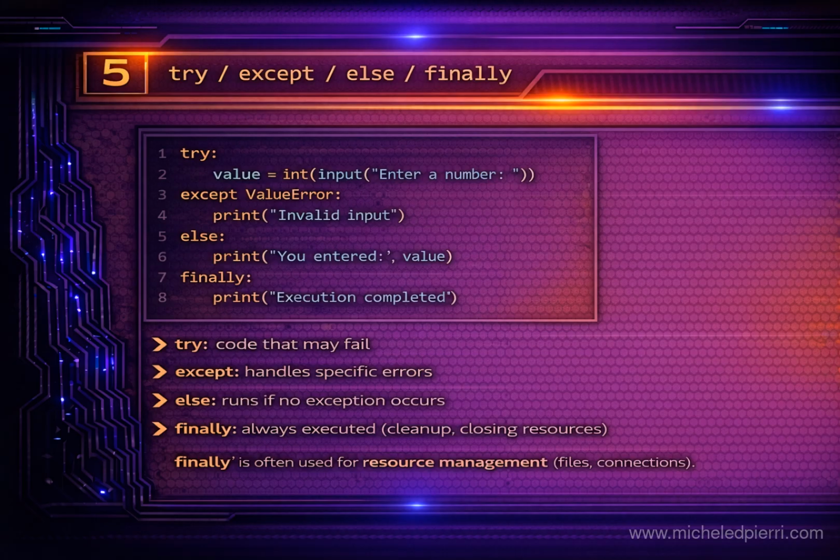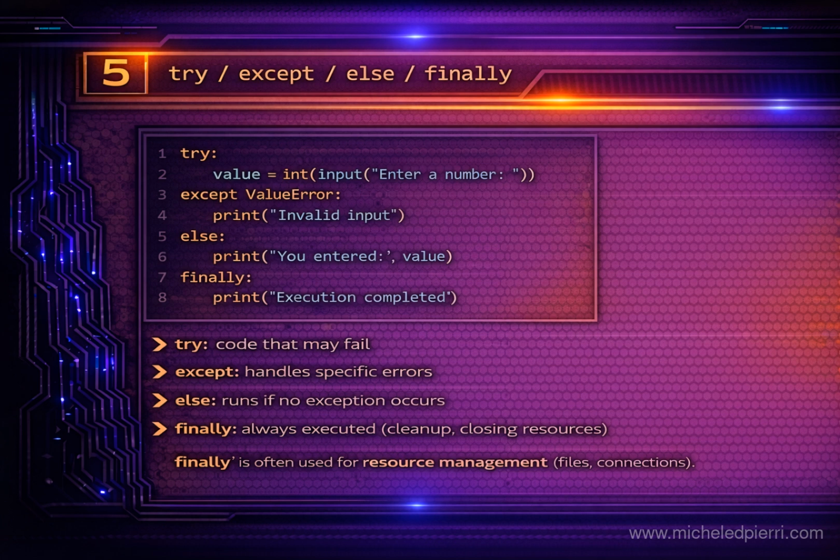Think of this structure as a full control panel for failure handling. The try block contains code that might fail. The except block catches specific, expected problems and lets you recover. The else block runs only when the try block succeeds, which is useful to keep this success path clean and separated from error handling. And finally is the safety net. It runs no matter what, success or failure, so you can guarantee cleanup actions.